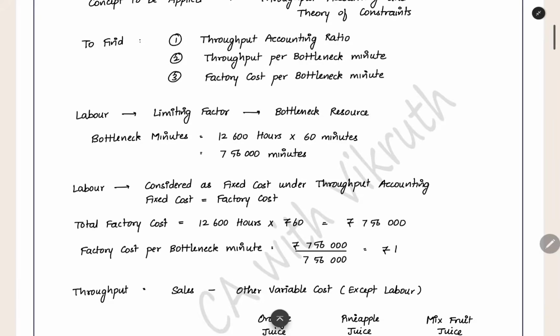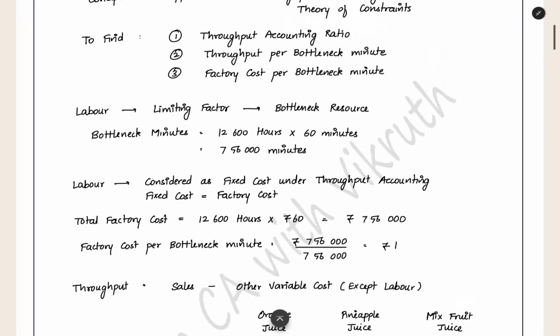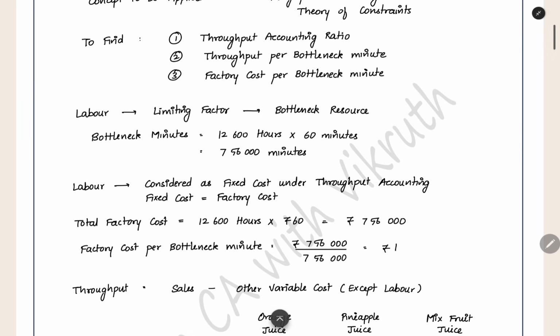Now we have to find out the labor cost, only then can we find out the factory cost. So first we find out how many bottleneck minutes we have. Bottleneck minute means the limiting factor or the constraint that we have. Here the constraint is labor hours. In these labor hours, we have a total of 12,600. When you multiply by 60 minutes, you get the total number of minutes. This is the bottleneck resource, the limiting factor, so this is the number of bottleneck minutes.